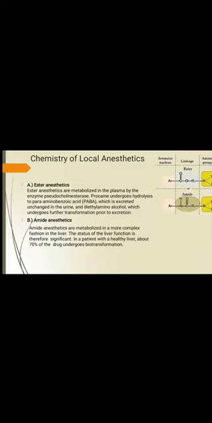The reason why amide anesthetics are more stable than ester anesthetics is that, as stated earlier, various esterases present in the liver and blood are prone to hydrolyze the ester anesthetics, and that is not the case with amide anesthetics. For this reason the half-life of amide anesthetics is far longer than that of ester anesthetics.